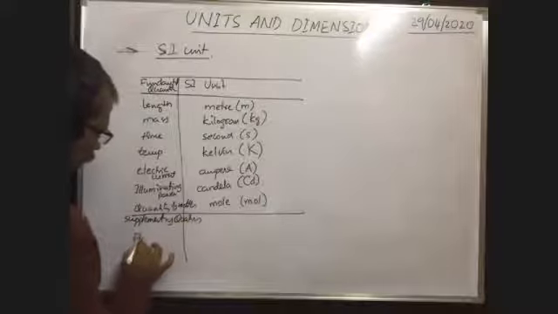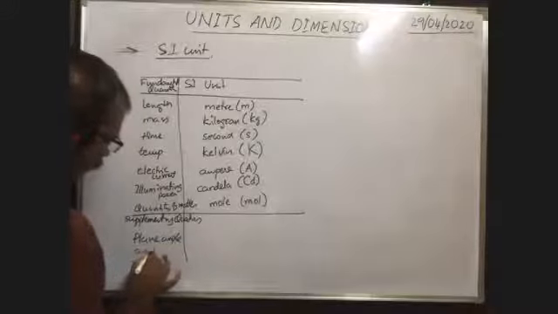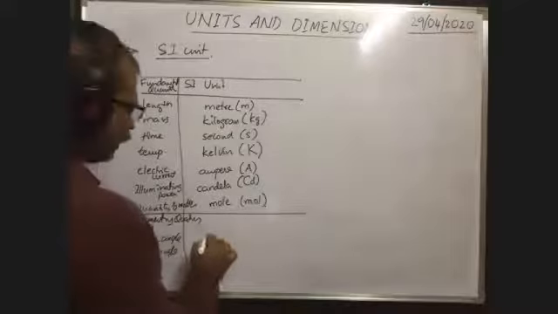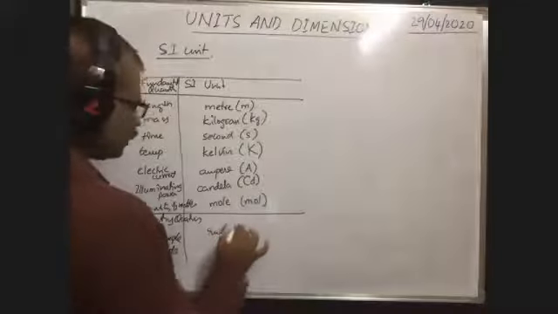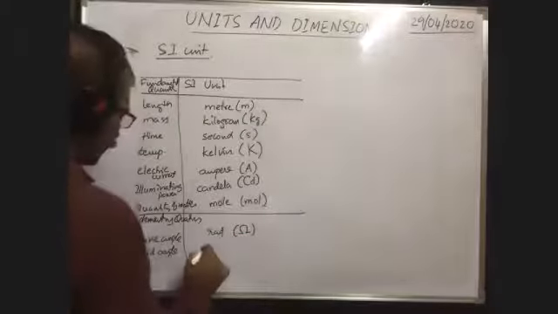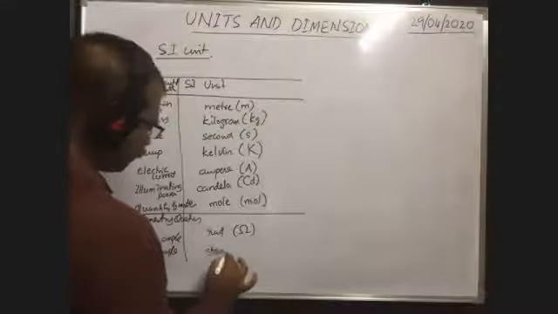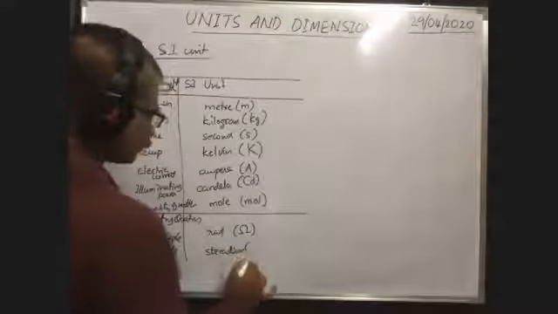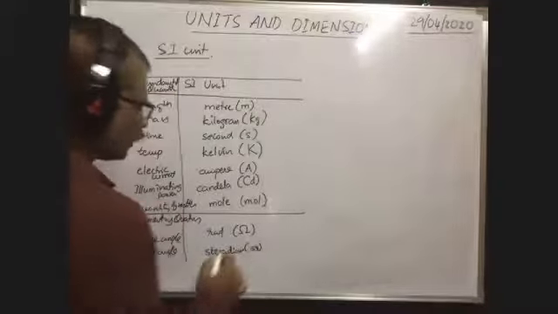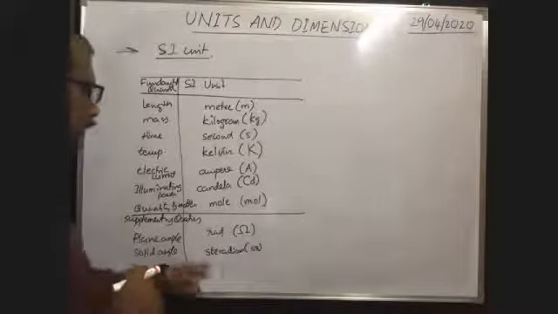Plane angle and solid angle. Of course, I will explain what is plane angle and solid angle. Here, plane angle is measured in radian. Symbol is just like omega. Solid angle is measured in steradian, small s, small r. Plane angle is measured in radian and solid angle is measured in steradian.